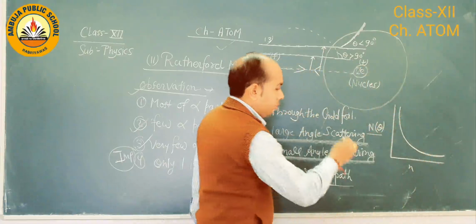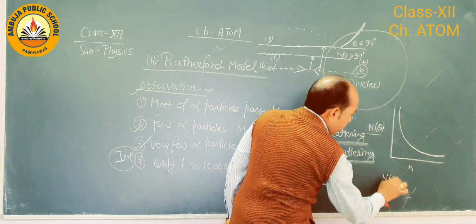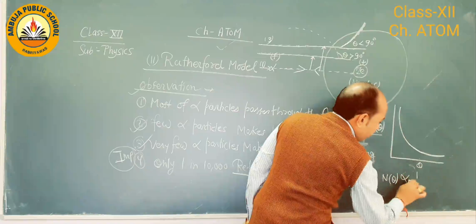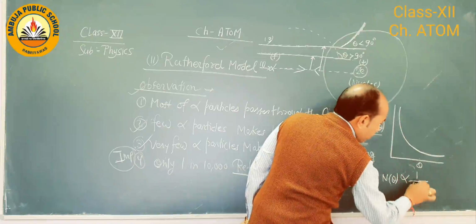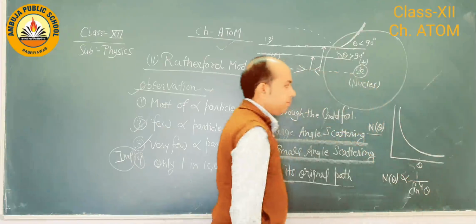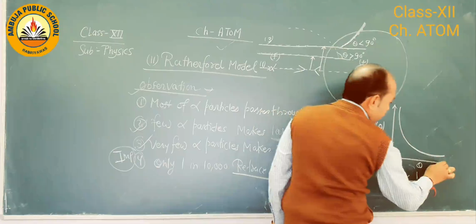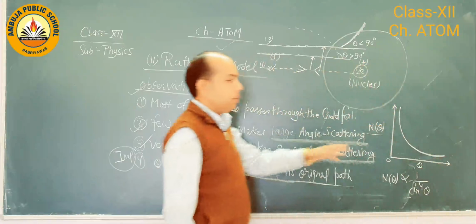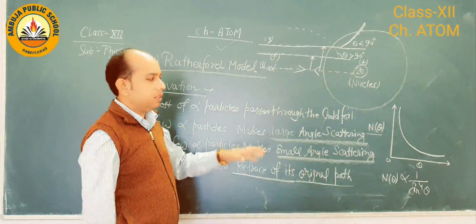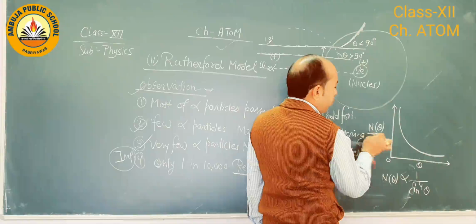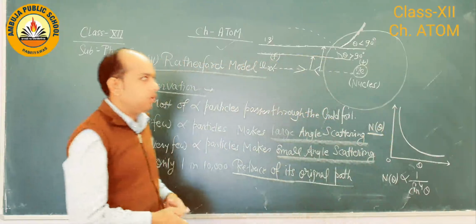This also shows the number of scattered particles is proportional to 1 upon sin to the fourth power of theta/2. Okay, so when we plot the graph, this is the actual pattern, and this verifies the scattering angle versus how many particles are scattered through the gold foil.